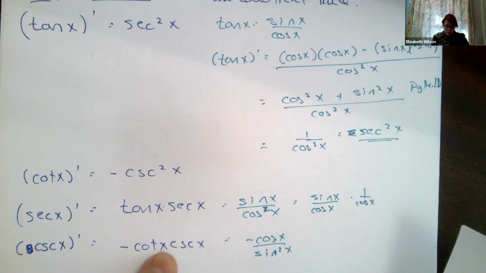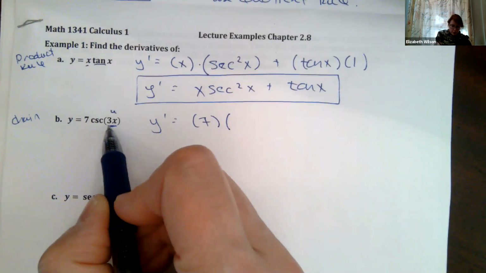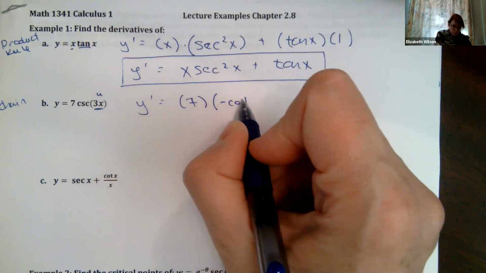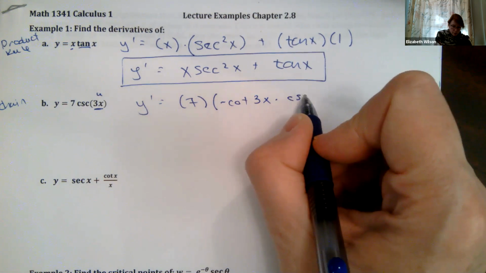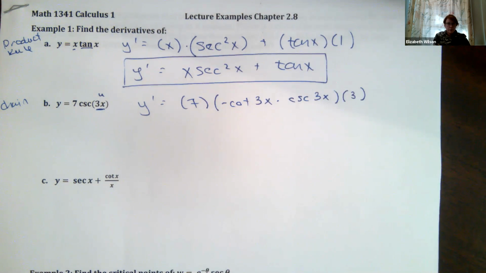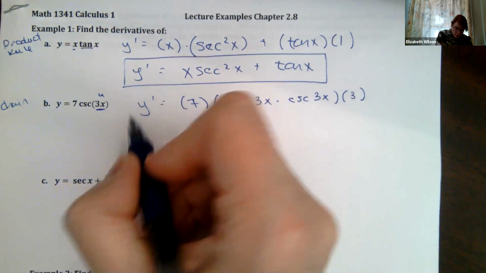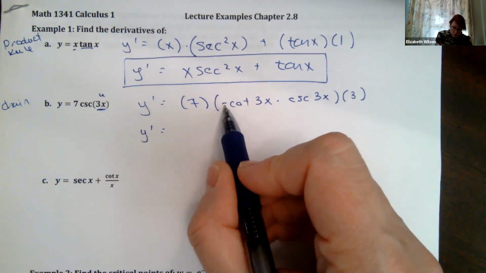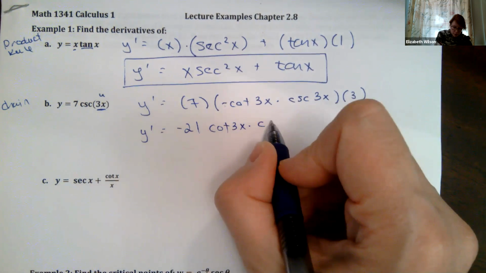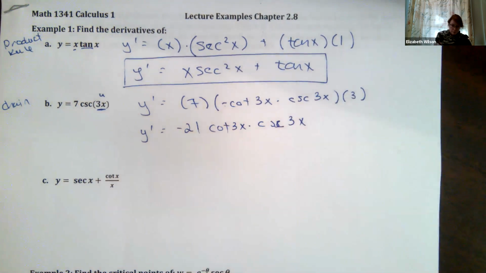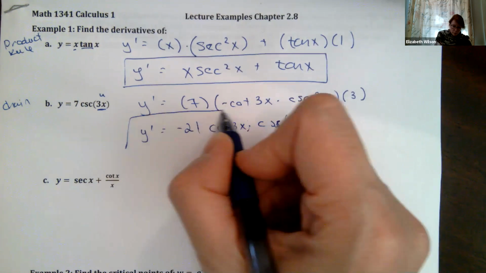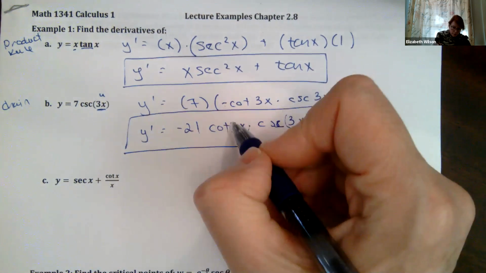You can think about this as being like a u. So whatever value I have here, 3x, I have to repeat that in my derivative. So that's going to be minus cotangent of 3 times x times cosecant of 3 times x. Now my chain rule says take the derivative of what's inside. Okay. So now I'm going to put it all together in my y prime. I've got a minus 3 times 7, so minus 21, cotangent of 3x times cosecant of 3 times x. This 3x is a part of my cotangent or my cosecant. I can't do anything more with that, right? It's a part of this function right here.